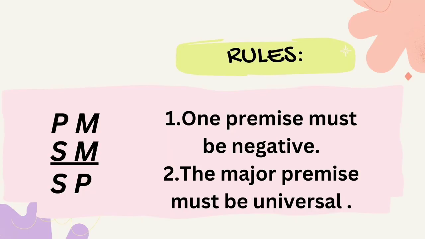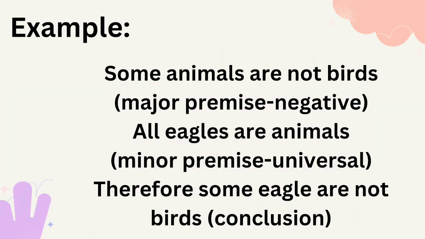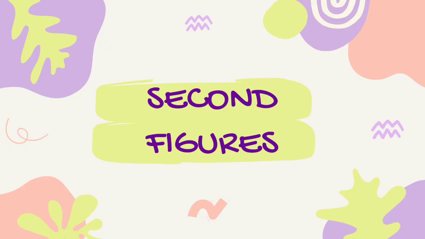And naay duha ka rules. Number 1 kay at least one premise must be negative. The number 2 kay the major premise must be a statement that applies to all individuals in a category. Like dapat siya universal. For example, some animals are not birds. Mao na siya ang major premise which is negative since naa man didto ang word nga not. All eagles are animals. Mao na siyang minor premise and universal na siya kay naa didto ang all eagles. Therefore, some eagles are not birds. Mao na ang conclusion.